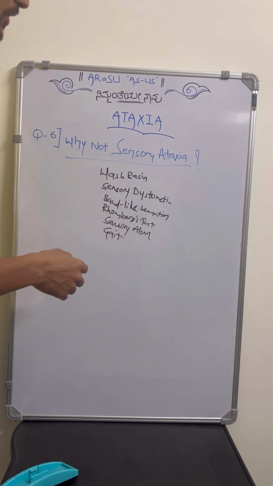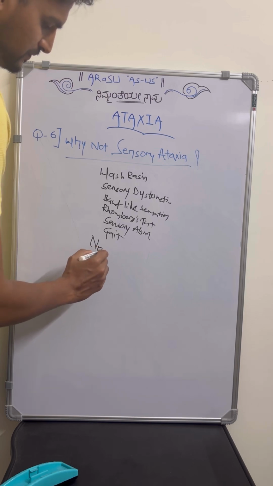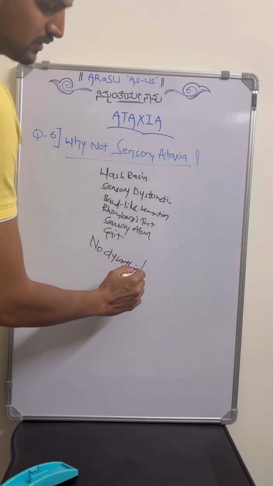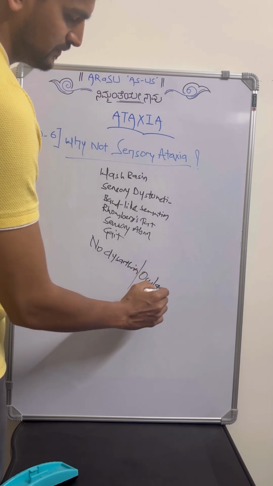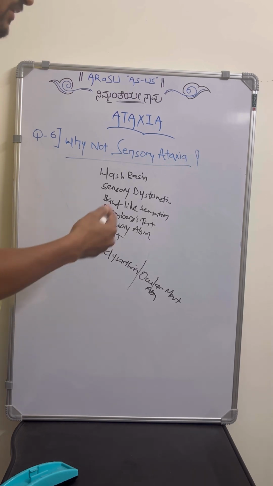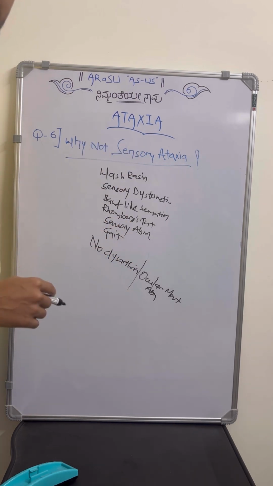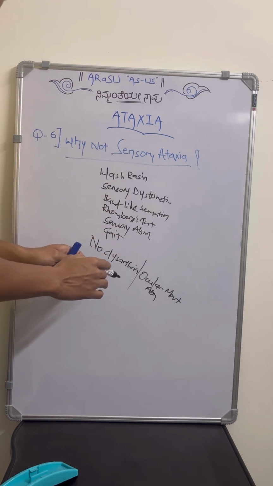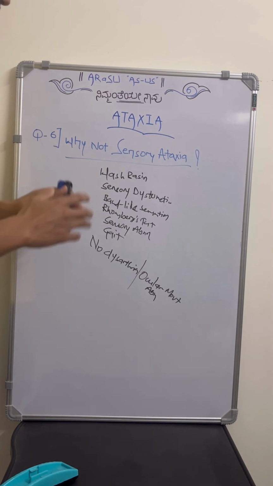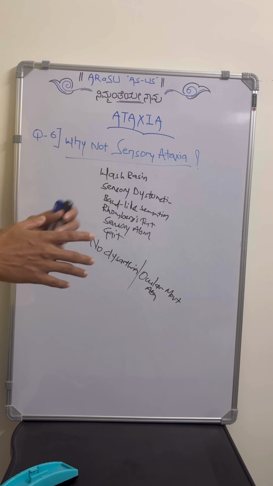Another important thing is there will be no involvement of speech, no dysarthria, or ocular movement abnormalities like nystagmus or saccadic intrusions, square wave jerks, etc. That will not be seen in sensory ataxia. So this much should be your justification to say it is not sensory ataxia. This is the minimum overall approach when we consider a case of ataxia, that is imbalance.